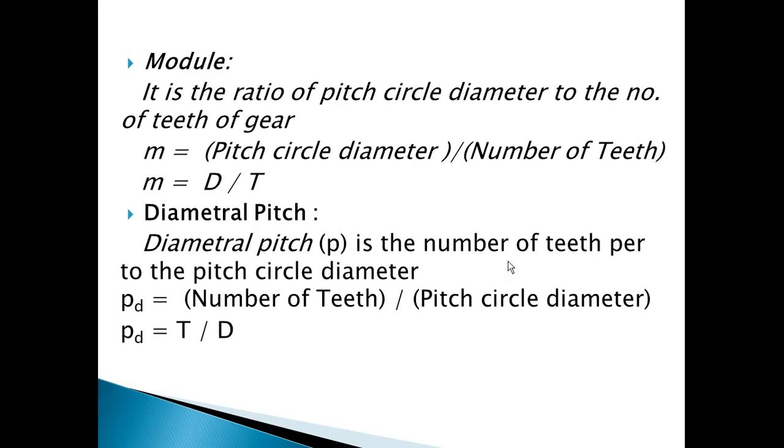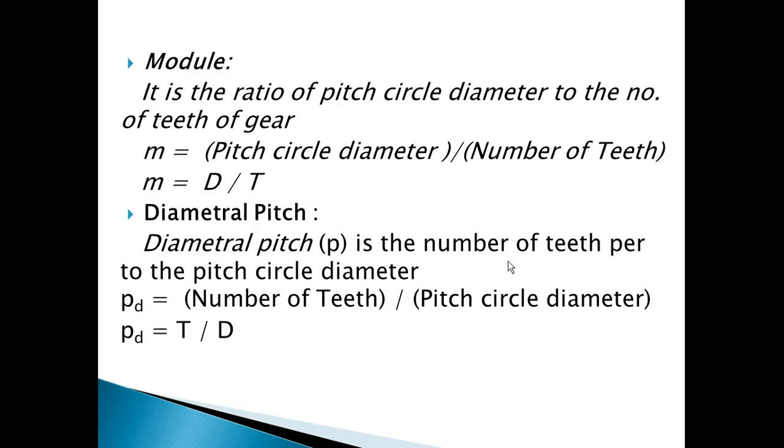Because the gear can be of specific size, that can be represented in terms of a pitch circle diameter. Also, the gear can have different number of teeth. To make a correlation between the size of the gear as well as the specific number of teeth on the specific size of the gear, we are supposed to introduce one more term, and that term is called a module.